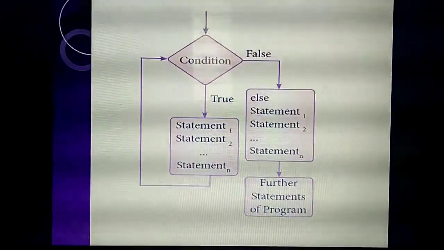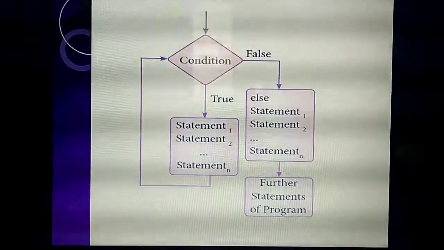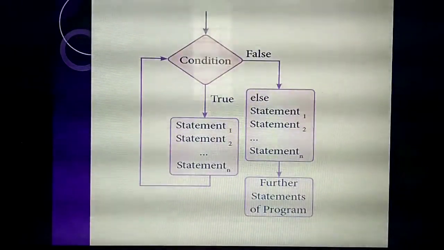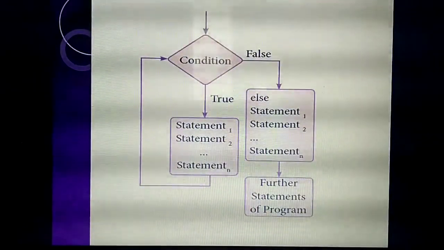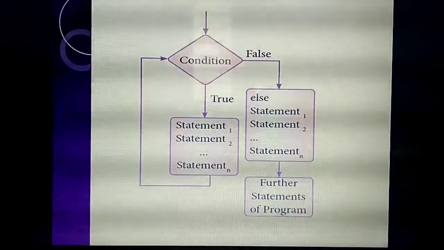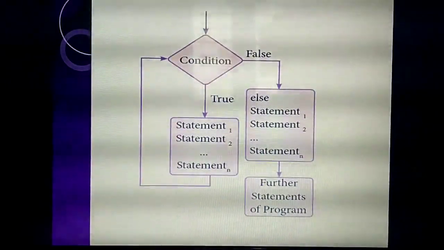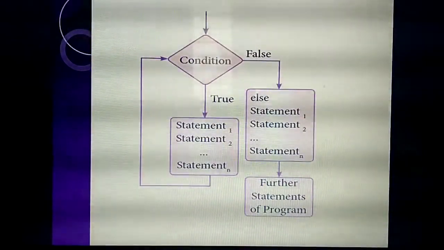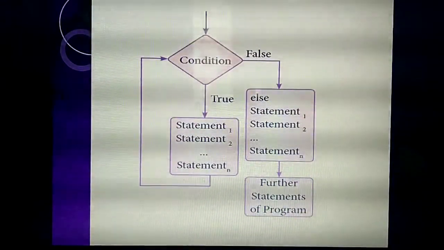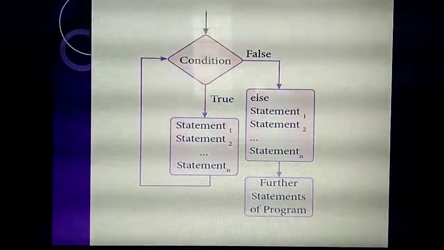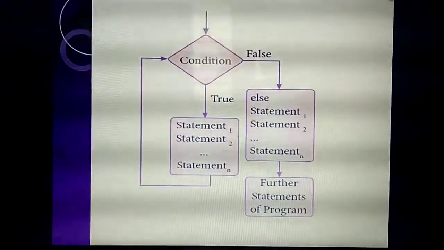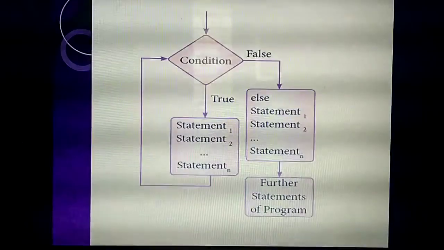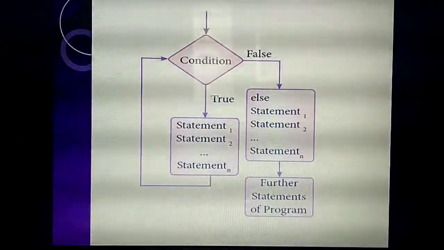Only the definition is enough. If they ask a 3 mark question, write the definition, syntax and flowchart. If they ask a 5 mark question, write definition, syntax, flowchart with example program. Understand?